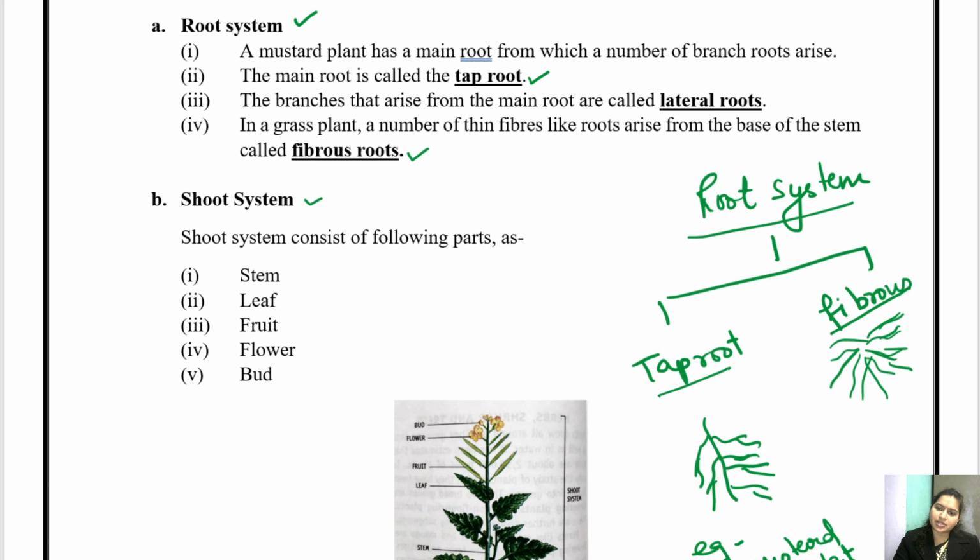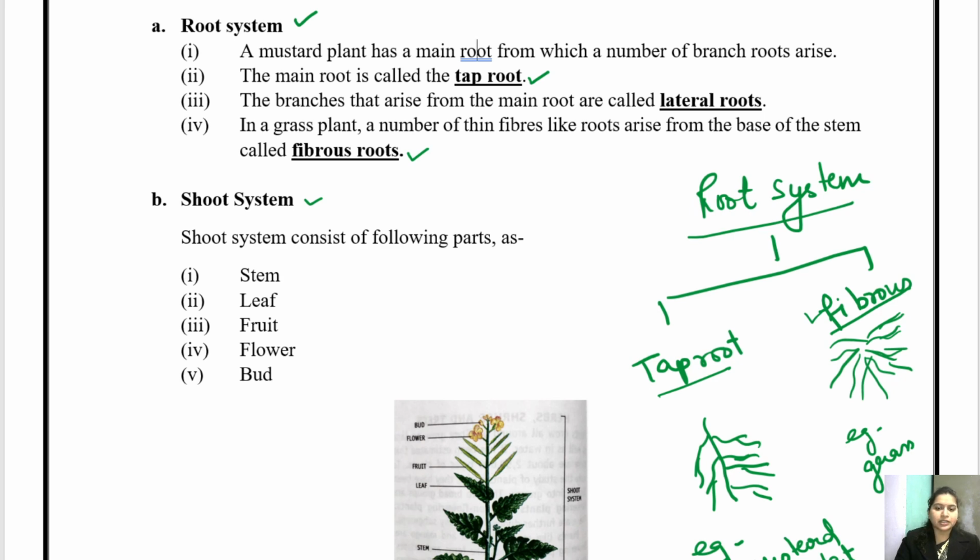So thin fibers are attached here. This type of root pattern is known as fibrous root. An example is grass. All right. So there are two types of root system, tap root system and fibrous root system. We can see this in the mustard plant and this in grass.